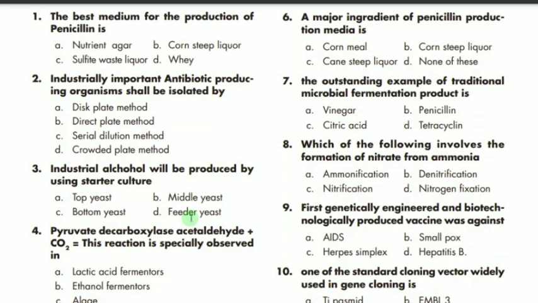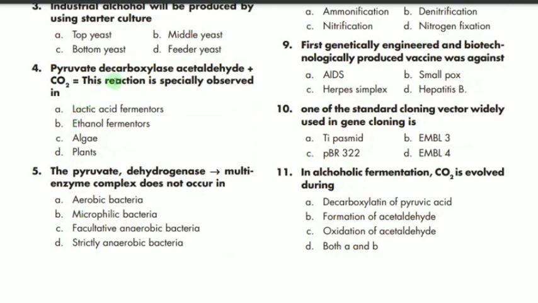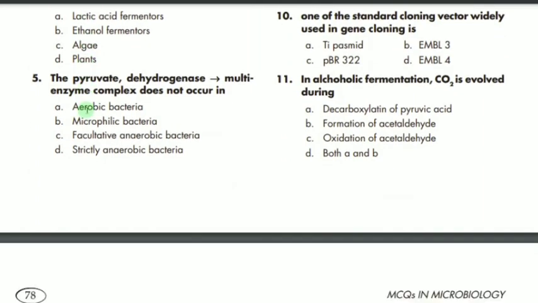Second MCQ says that an industrially important antibiotic producing organism shall be isolated by the crowded plate method. D is the correct option. Third MCQ says that industrial alcohol will be produced by bottom yeast. C is the correct option. Fourth MCQ says that the pyruvate decarboxylase reaction, pyruvate to acetaldehyde and carbon dioxide, is especially observed in, so it is mostly observed in the ethanol fermenter. So B is the correct option.